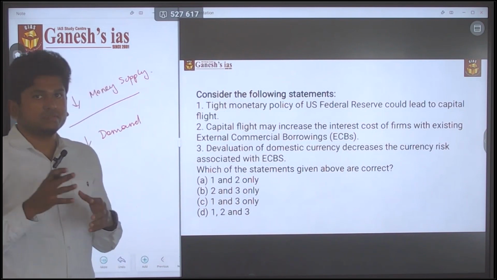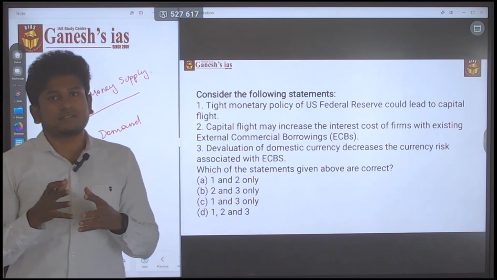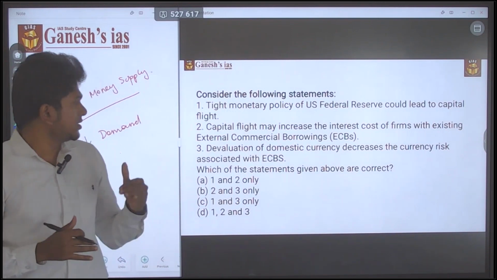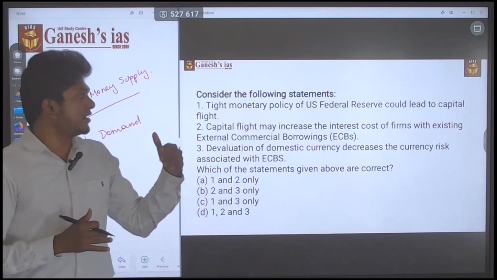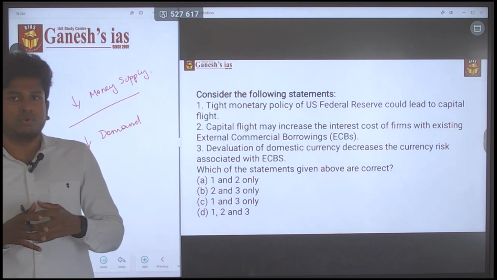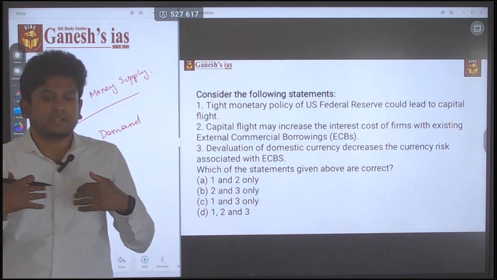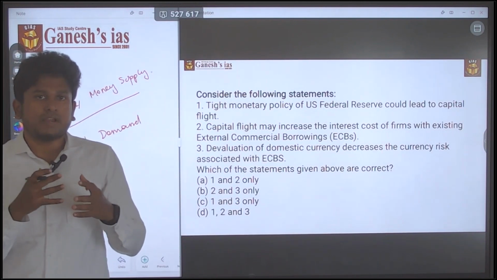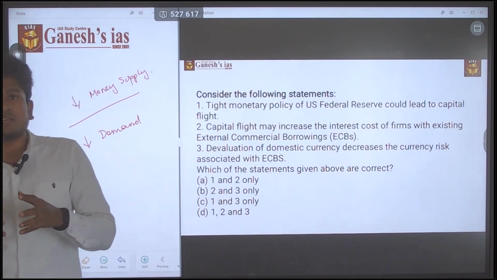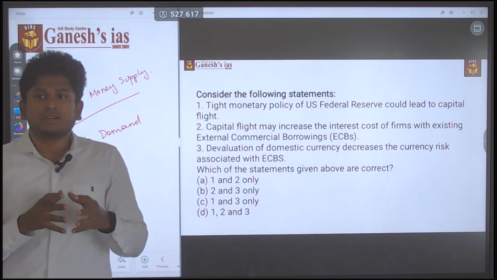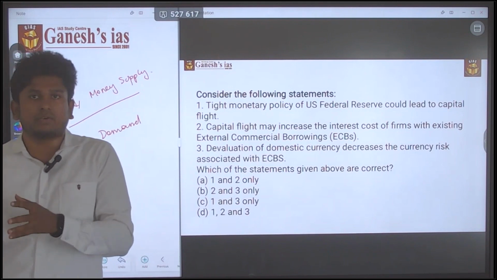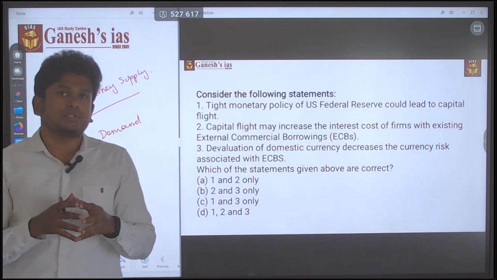Okay, you shouldn't confuse this with external commercial borrowing. Just think in a simple manner. Consider that if there is a capital flight, it means there are no investors in the economy. In such a scenario, if I am going to start a company, a startup, and I am asking for an investment, but most of the investors are moving away from the market, what will happen, sir?